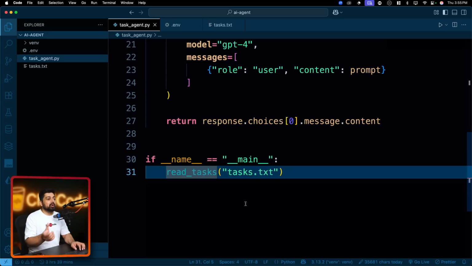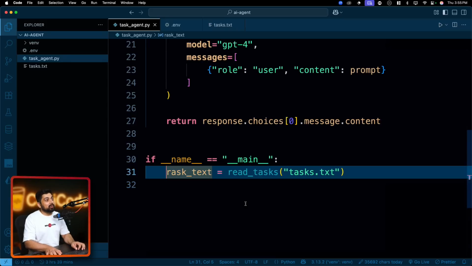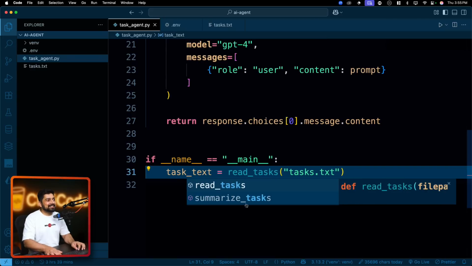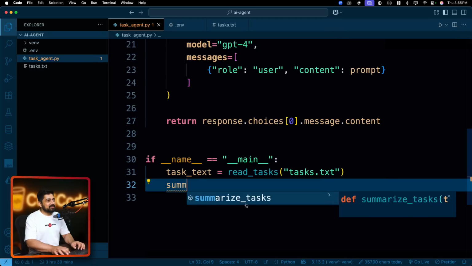And then let's hold the response in task list or task text, whatever you want to call this. No problem at all. And once we have the task text, all right, once we have done this, all we have to do is call this summarize task.